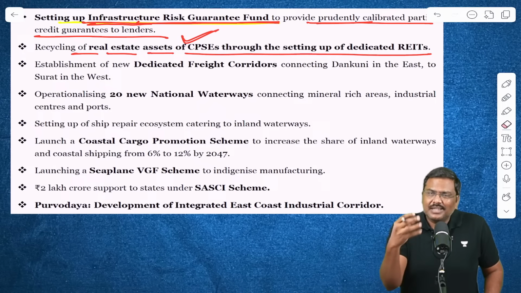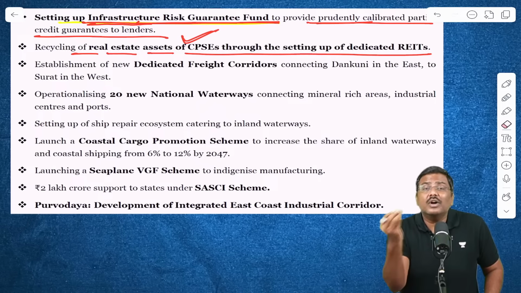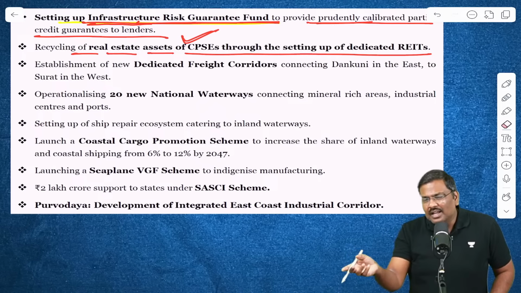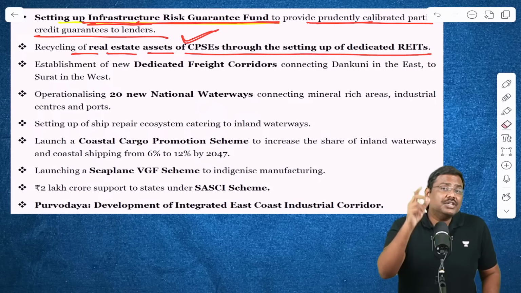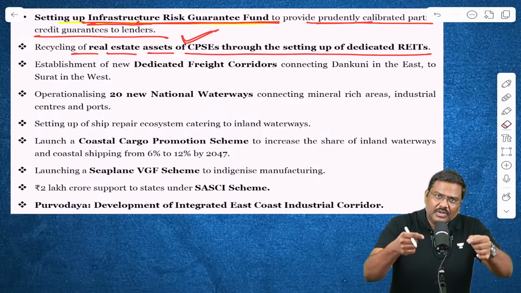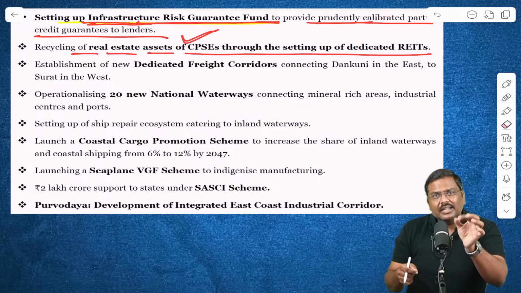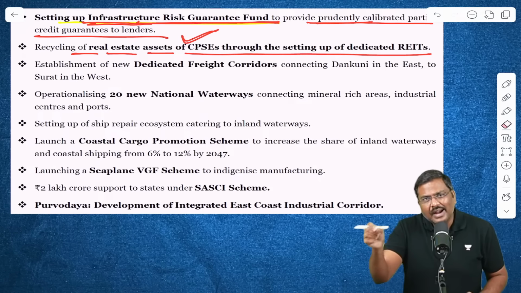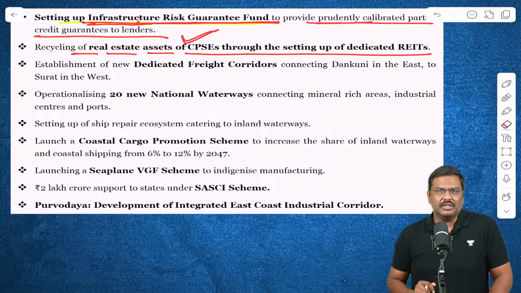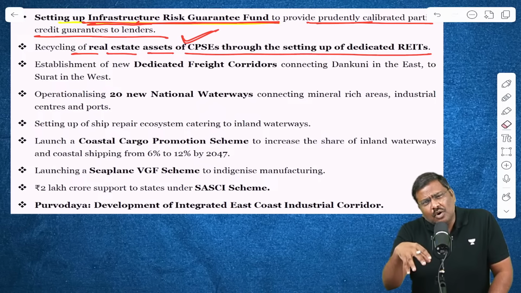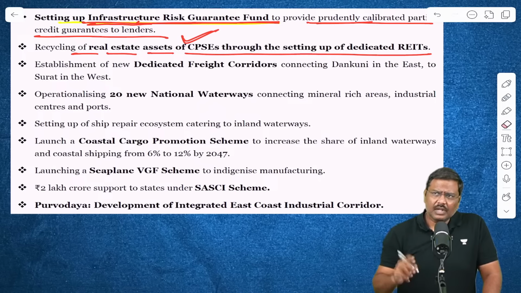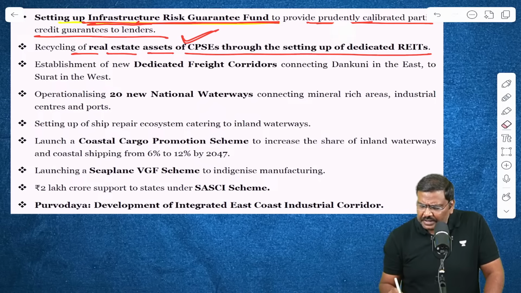But please understand, this model essentially is useful for what purpose? Whatever real estate assets are falling idle, you can get money for it. In addition to this, you can attract other investors who will be purchasing REIT units. That is, Real Estate Investment Trust units will be purchased by other investors. We are doing the same model in case of national highways as well. But there it will be called InvIT.